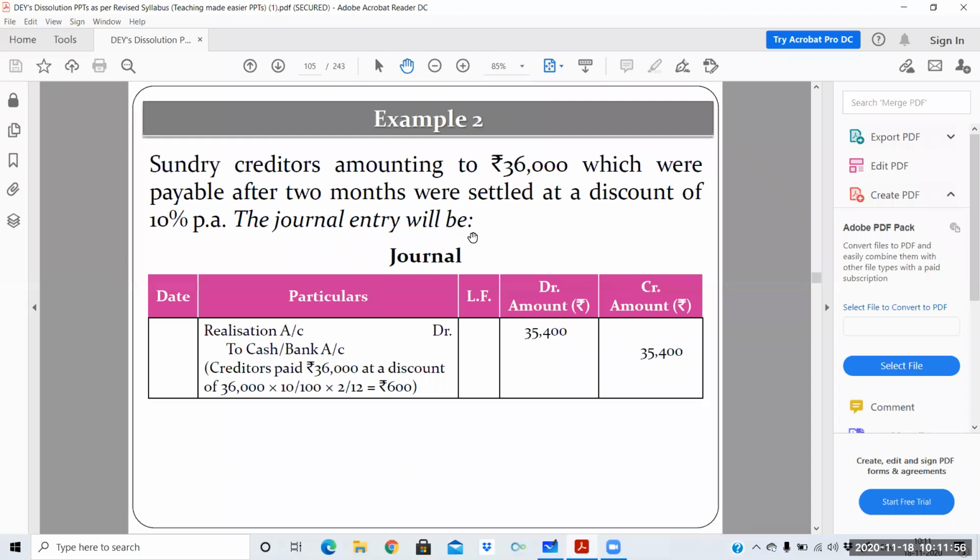Make sure the per annum word is here with the rate. If per annum is here, then we need to consider the time period. Time period is 2 months. If per annum is not here, then we need not consider the time period. Directly 36,000 into 10%.